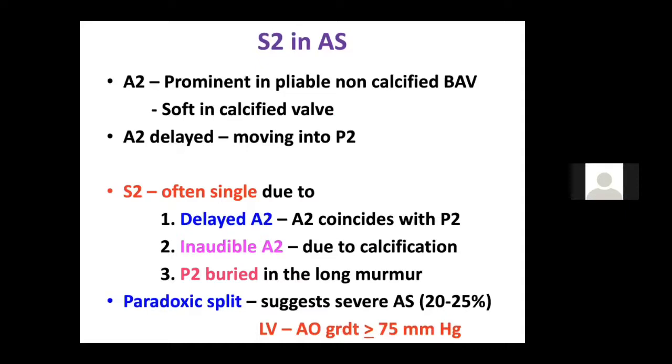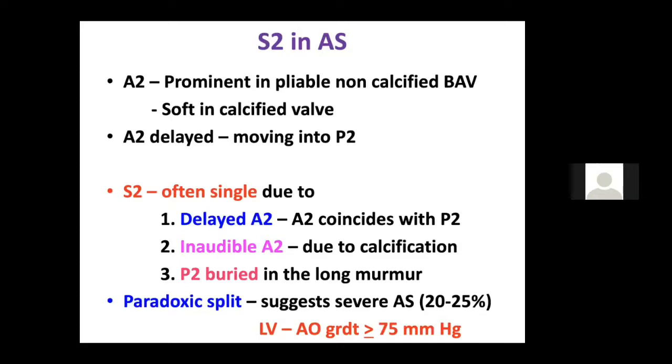Otherwise, S2 has to be soft in aortic stenosis because of a calcified valve. In patients with a bicuspid aortic valve, if it is not calcified and it is pliable, you get a normal or a loud A2. However, if it is calcified, like in degenerative disease, you get a soft A2. In individuals aged 40 to 50 years, when the aortic valve is pliable and non-calcified, you get a loud A2 with an ejection click.